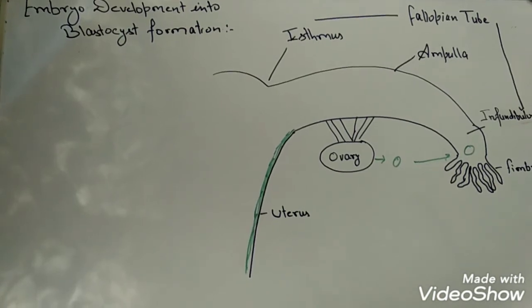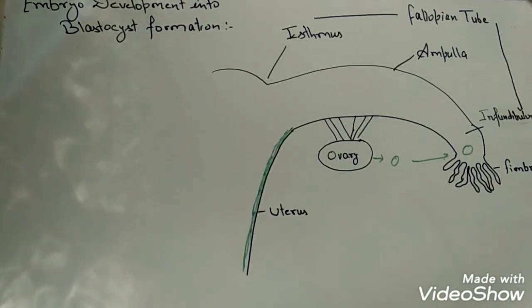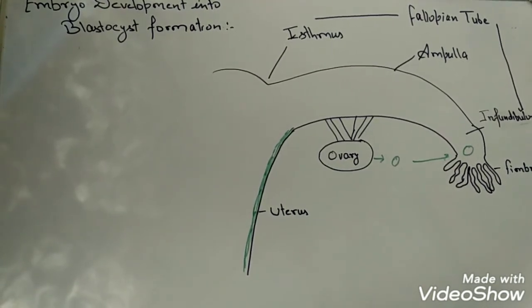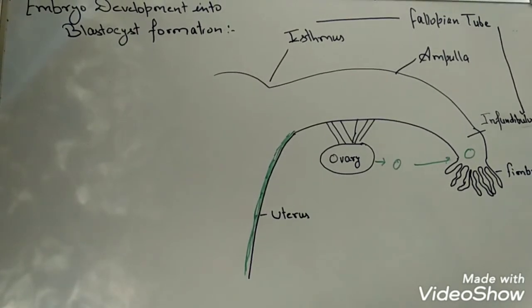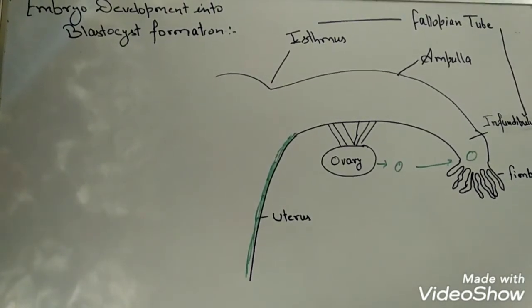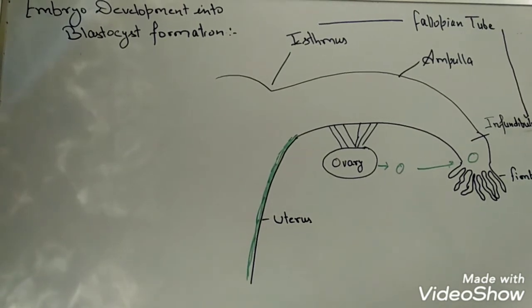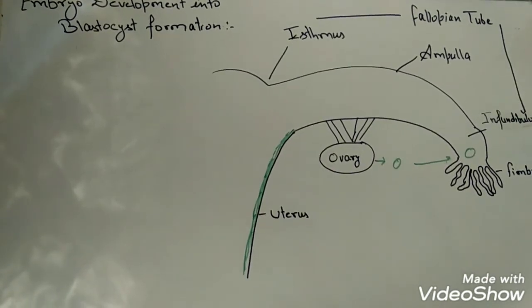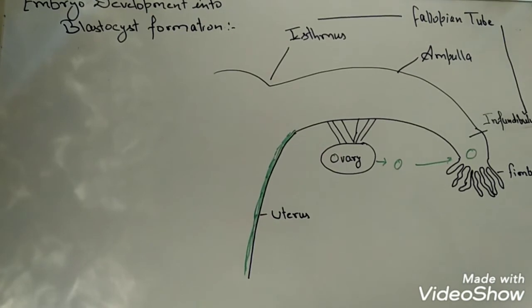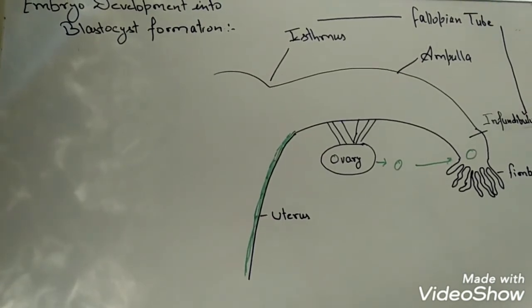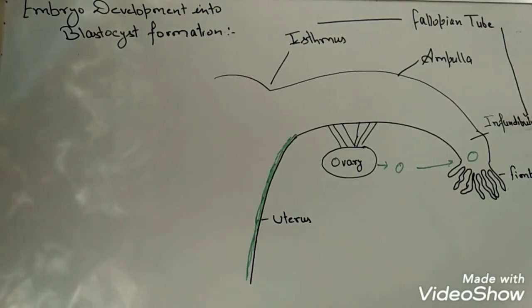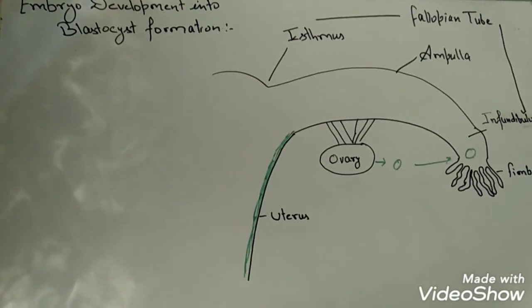When the ovary releases the ovum into the body cavity, the finger-like projections keep beating and move the coelomic fluid. This movement of the coelomic fluid causes the movement of the ovum toward the fimbriae, and in the fimbriae region there is the ostium, that is the opening of the fallopian tube, from where the ovum finds its way into the infundibulum part of the fallopian tube.